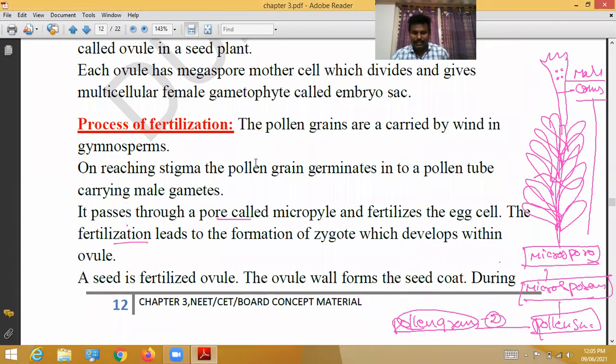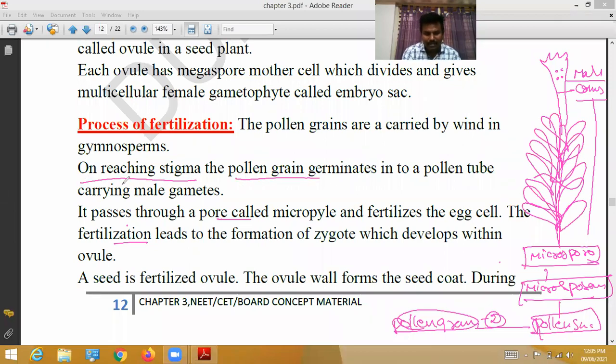See here, process of fertilization. Pollen grains consist of two male gametes. The pollen grains are carried by the wind in gymnosperms. These pollen grains reach the stigma. Everybody knows what the stigma is: this is the ovary, and here it is called the stigma.